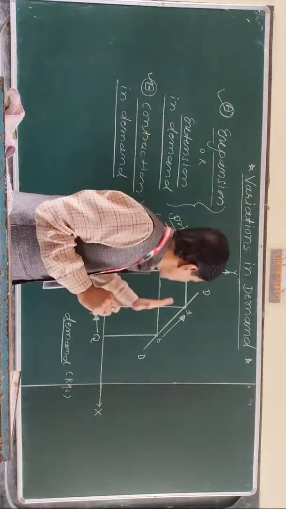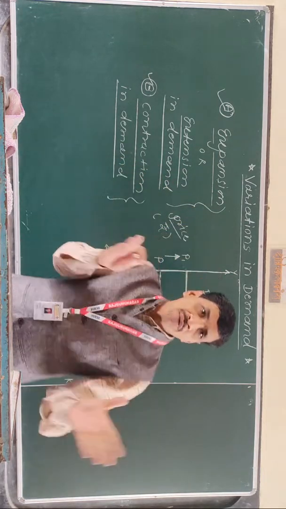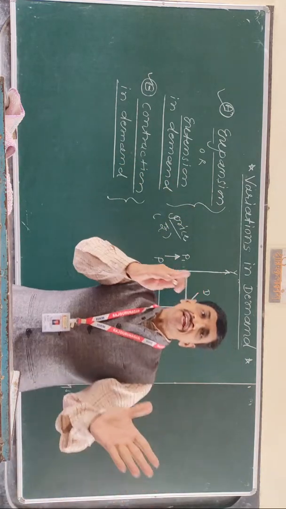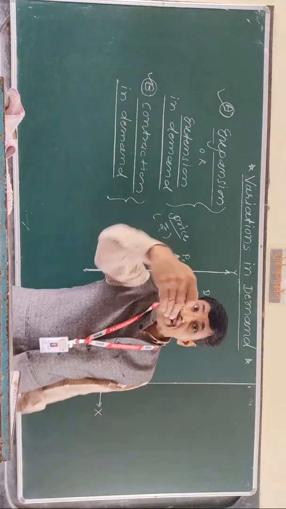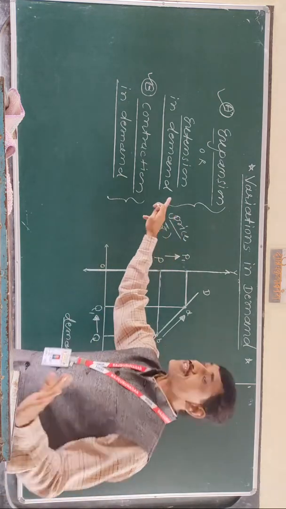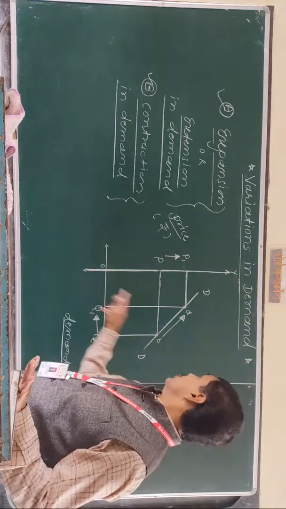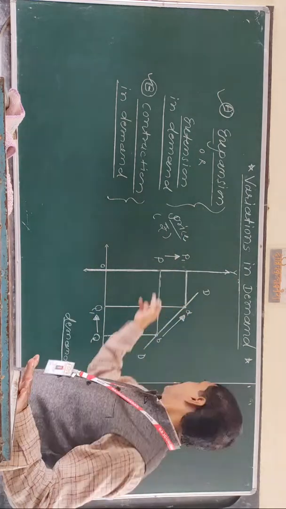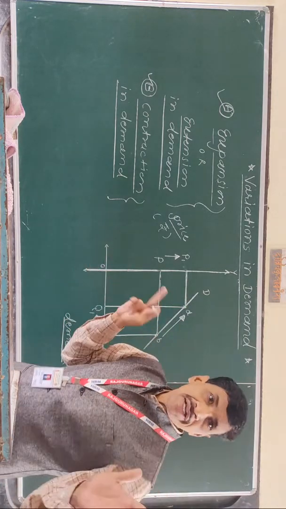The main highlight of that concept: downward movement from A to B indicates the extension in demand, because when price falls then demand rises, other things remaining constant. And in case of contraction in demand, upward movement from point B to A indicates contraction in demand.